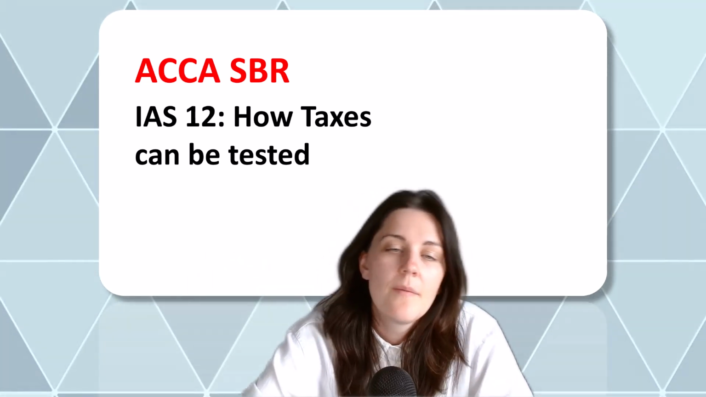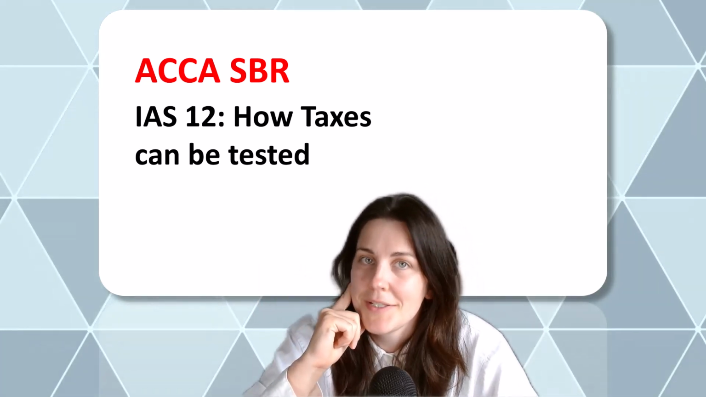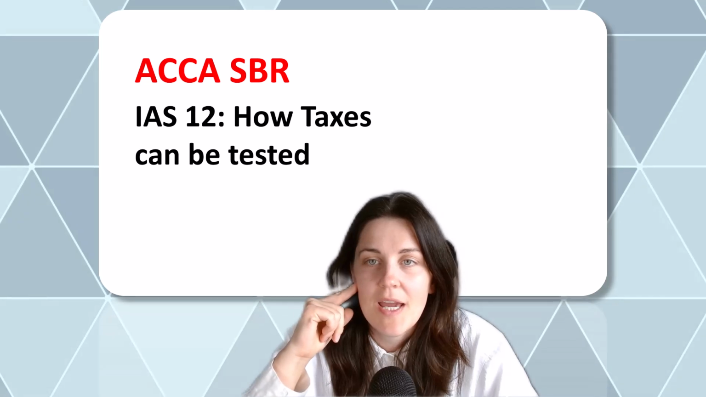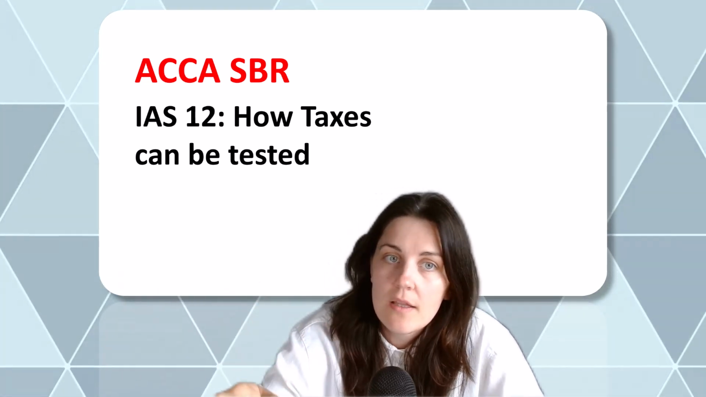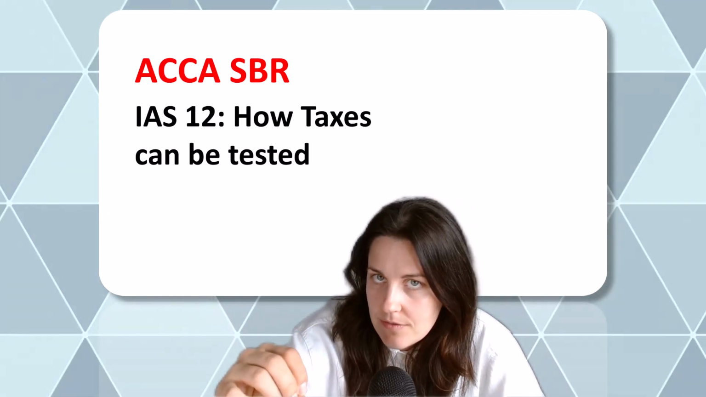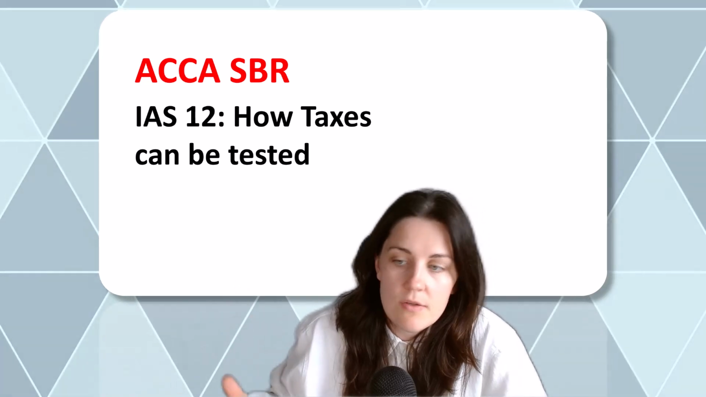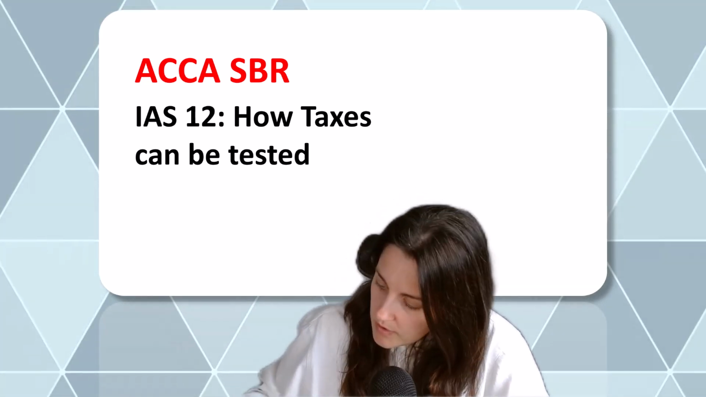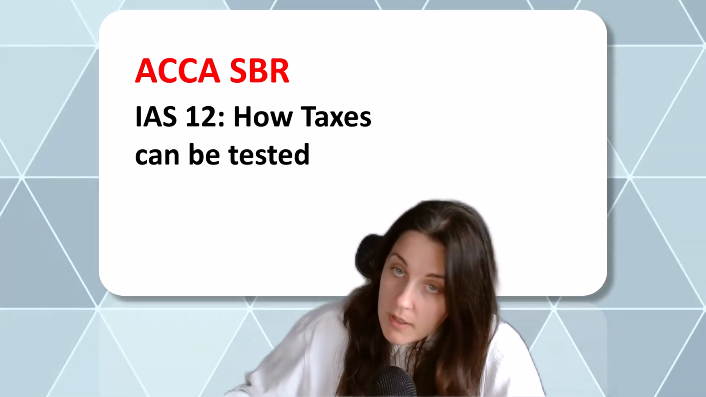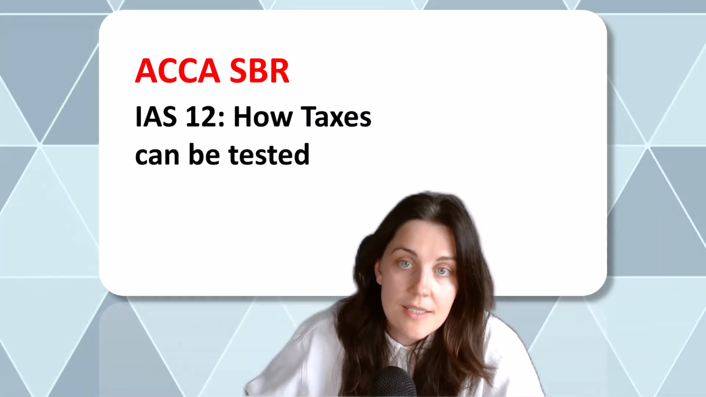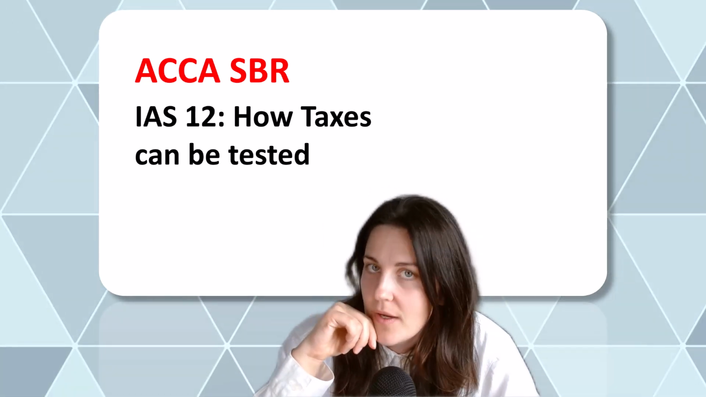And finally, quite often we are tested on the tax rate that would be applied. And that should be the rate that will be applicable when the asset is realized or the liability is settled. So this means that if the government is planning to increase the tax rate from 20 to 30%, you will need to look at the year when the asset is going to be realized and apply the rate that will be used that year. But we take the tax rates that have been enacted by the reporting date.